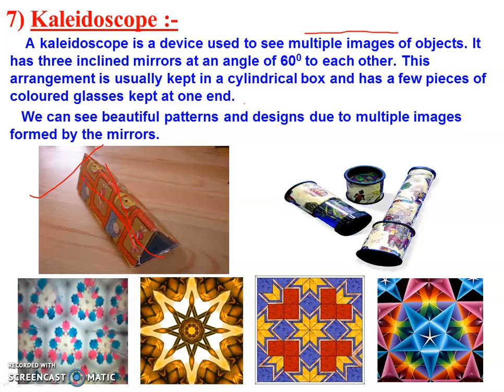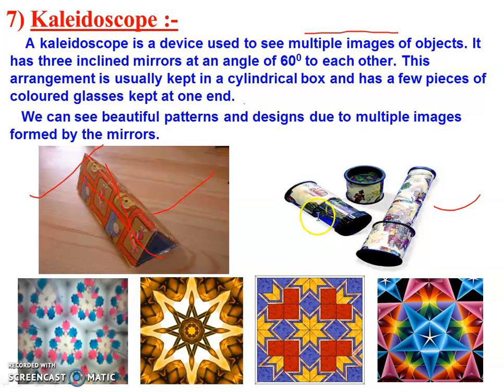Right? Now what we have to do is put this arrangement in a cylindrical tube, and then put the pieces of colored glass at one end.